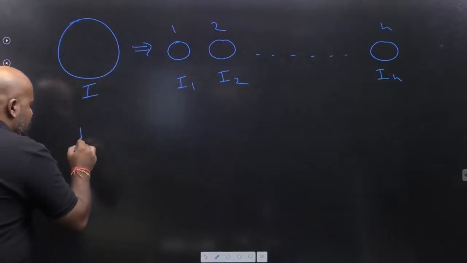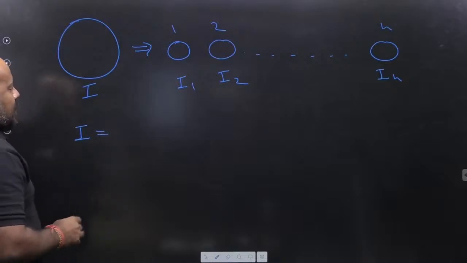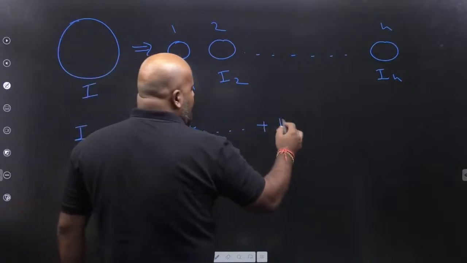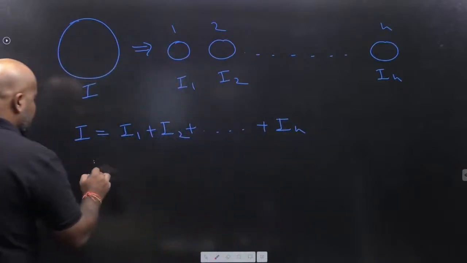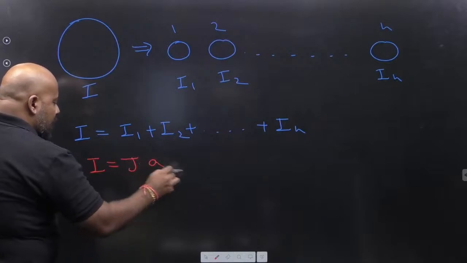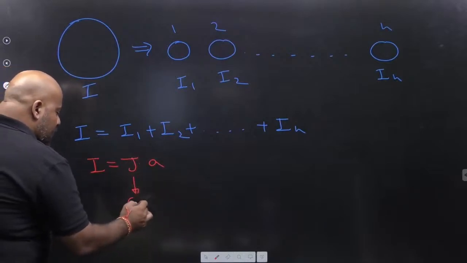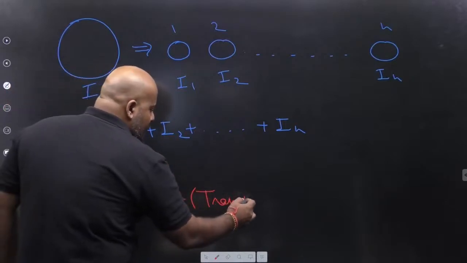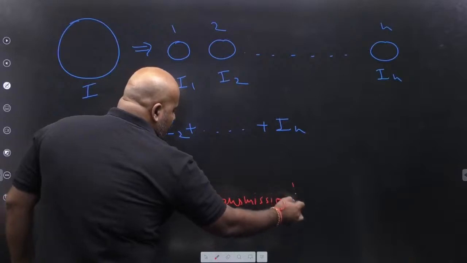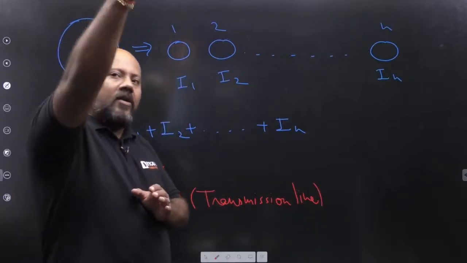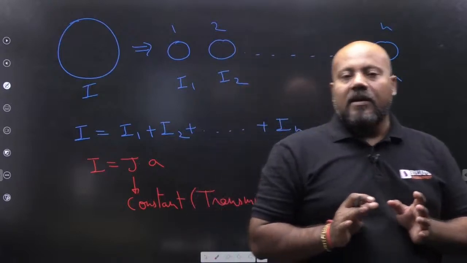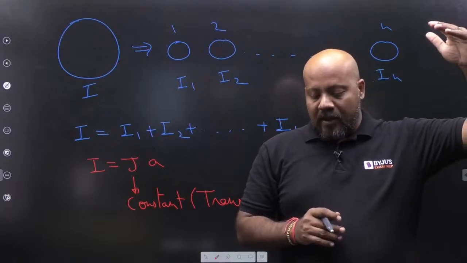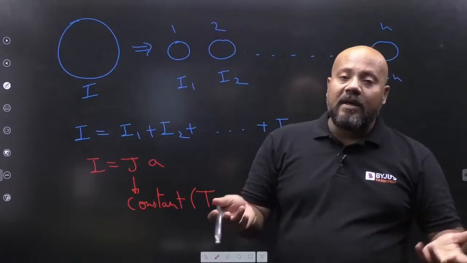Yes. So you can write Kirchhoff's current law, KCL. It is going to be I1 plus I2 plus In. But current you can write as current density multiplied by the cross-sectional area. Current density is going to be constant for a transmission line, because transmission line load tappings are not allowed. You cannot connect the load to the transmission line in general, especially the primary transmission. You cannot connect the load because the voltage is at such a high level. So when load tappings are not allowed, the current density is going to remain constant.